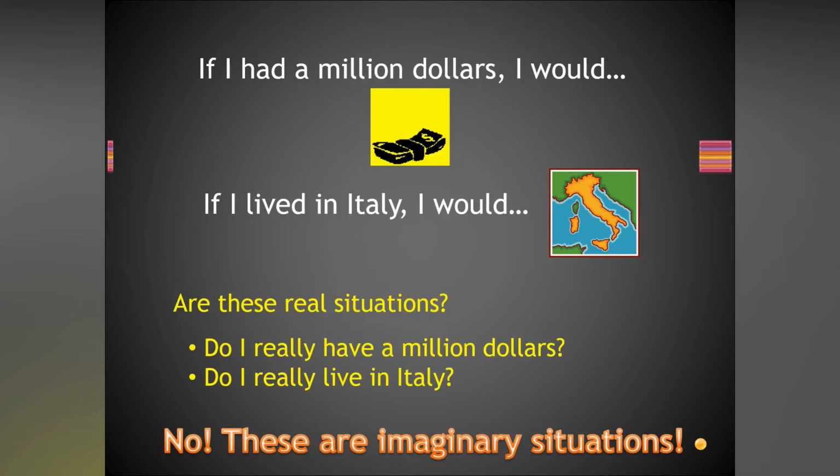Now, see the third one. We are going to learn the third one. See that. If I had. This is had. If I had, in the past tense. If I had $1 million, I would. This is the sentence. If I lived. This is V2 form. Okay. I would. See the sentence. It is V2 form. And would is always used. Would or could. We use here would or could only.